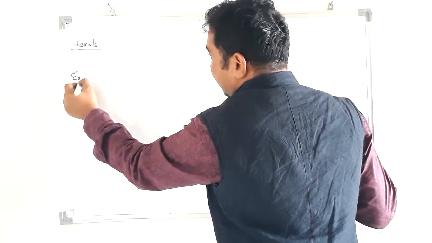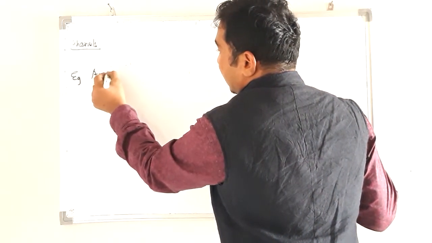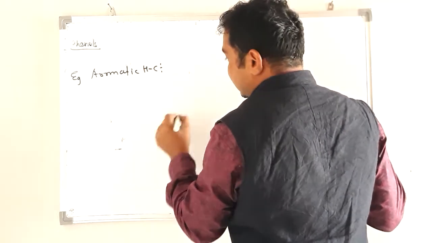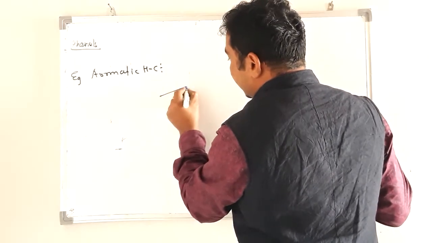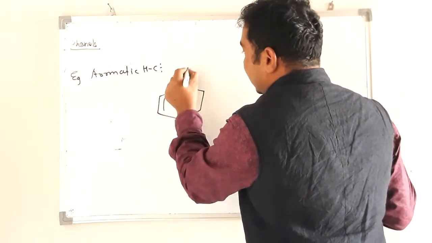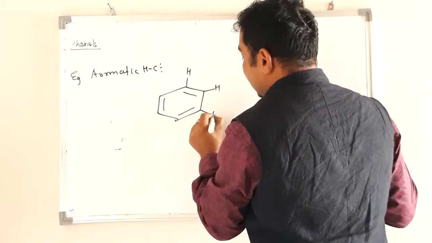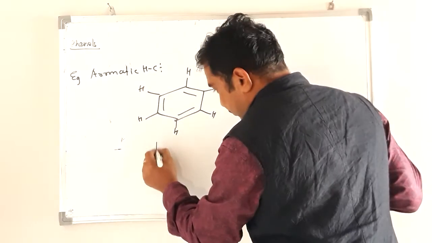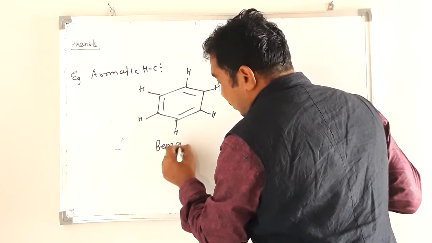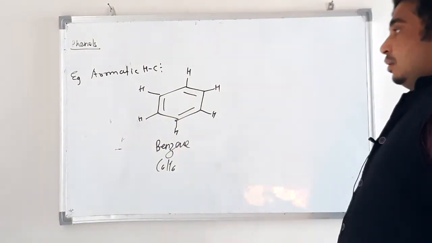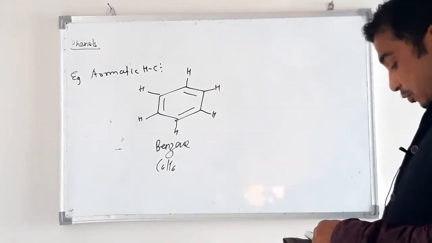For example, benzene. Benzene is a parent aromatic compound, C6H6. This is an aromatic compound or aromatic hydrocarbon.